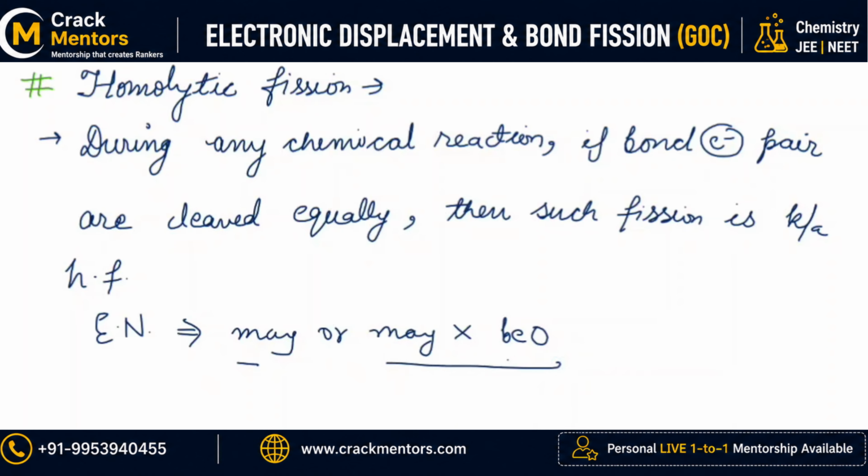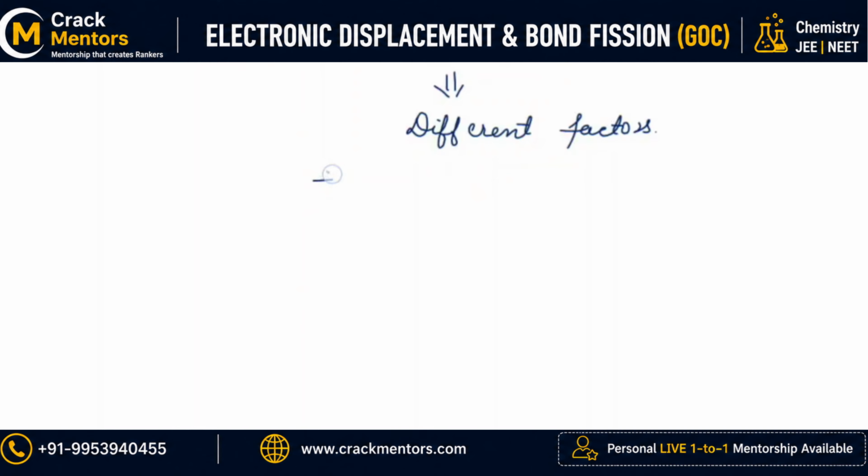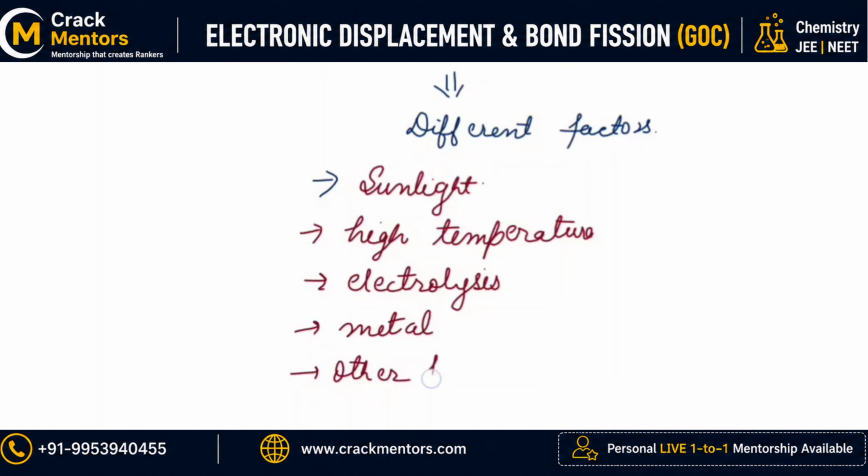But if it is not 0, different factors play a role, and these different factors can be sunlight, it can be high temperature, it can be electrolysis, it can be any metal, it can be other free radicals, it can be gaseous phase.